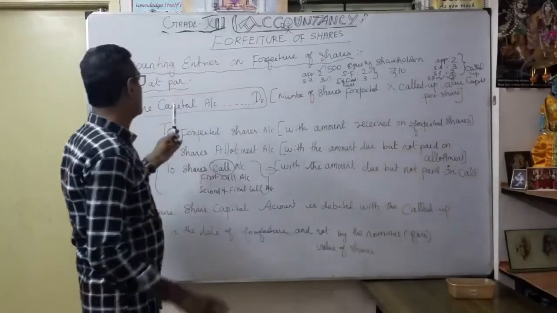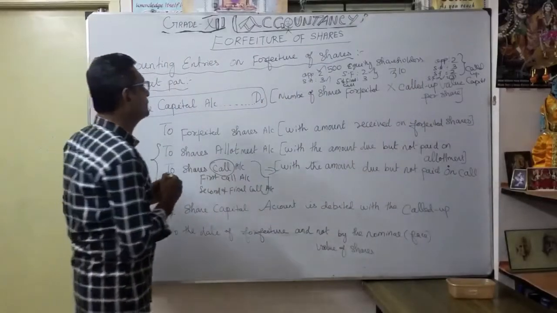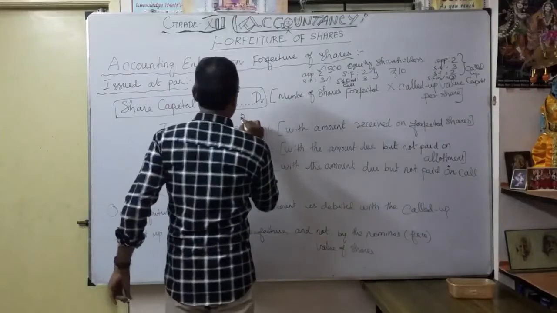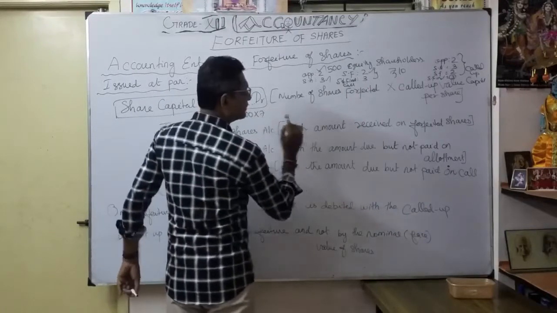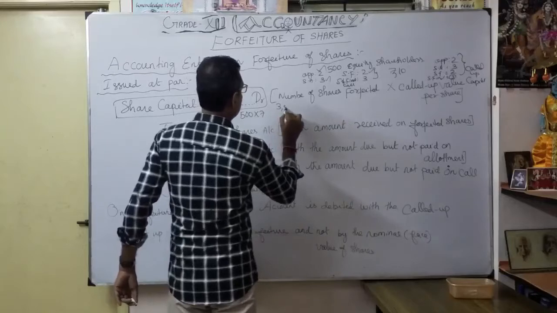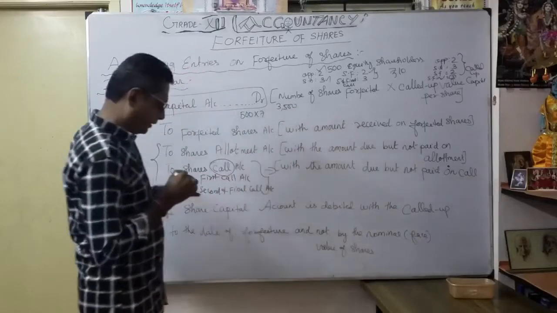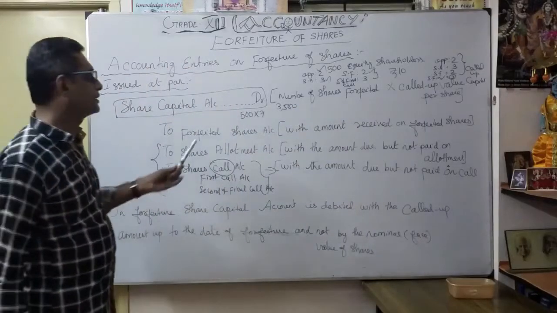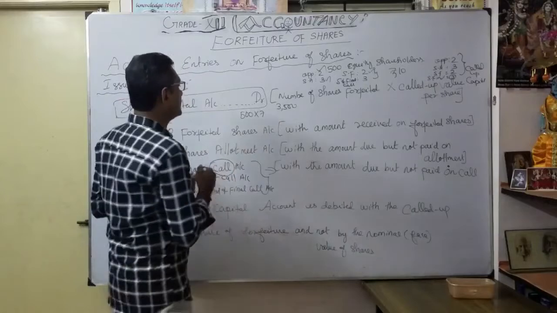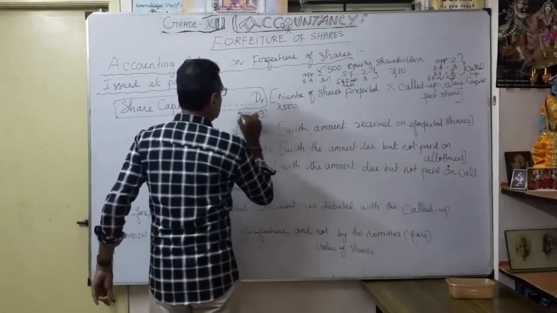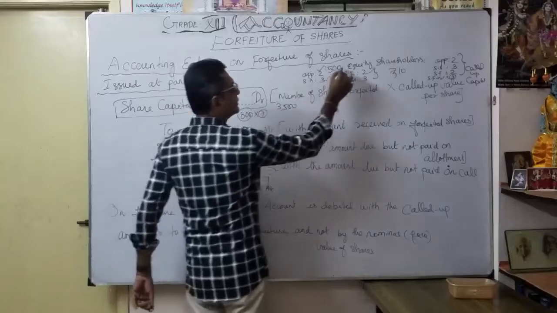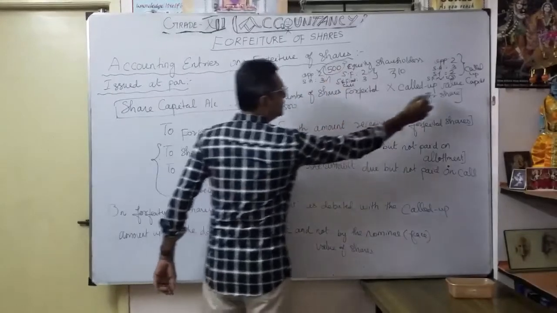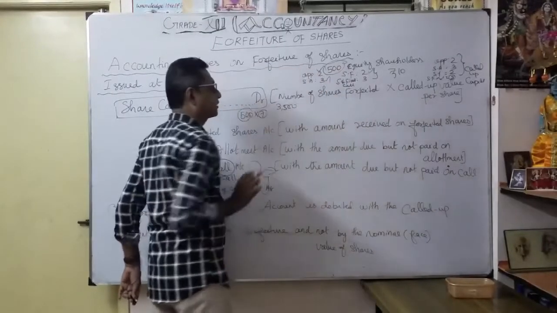So that money is going to be debited here. For example, for 500 shares we called up to how much? 7 rupees. So I debited here 3,500. So my share capital is going to reduce by how much? 3,500. 500 shares, so up to called up capital, correct? How many shares are forfeited? Number of shares 500. Called up value up to 7 rupees, 3,500.